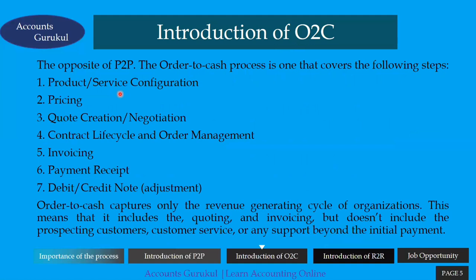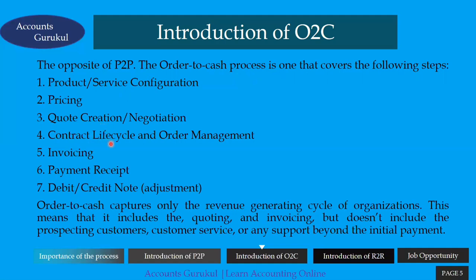If we are doing some business, either manufacturing or service, there should be some product or service for that. Second, there should be some price. Third, quote creation and negotiation. So we provide some quote to customers, and we do negotiation with the customers. That step is also there in the O2C.